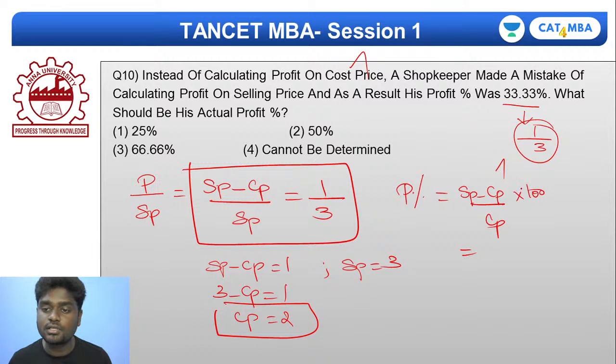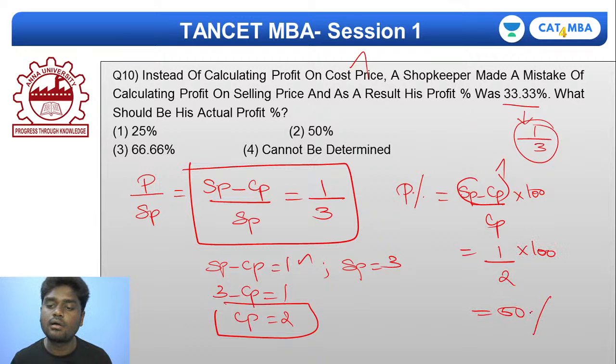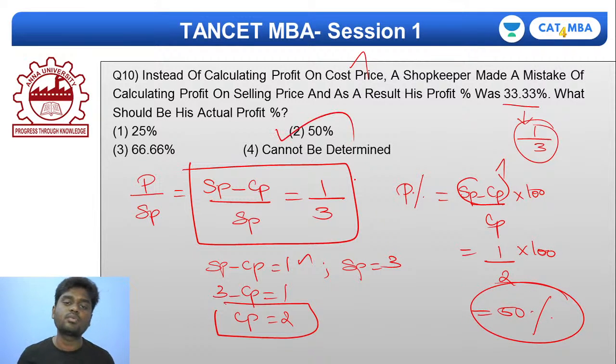Now substitute it here. What is SP minus CP? You know that already, it is 1. So 1 by CP, which is 2, into 100. So 1/2 is absolutely 50%. So the answer for this question is option 2. 50% is the absolutely right answer for the 10th question.